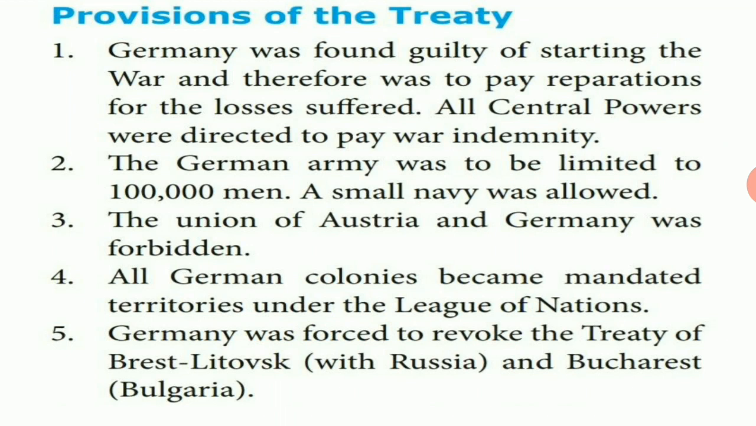Next point, Germany was forced to revoke the Treaty of Brest-Litovsk with Russia and the Treaty of Bucharest with Bulgaria. At the time of the First World War, Russia signed the Treaty of Brest-Litovsk with Germany and Bulgaria signed the Treaty of Bucharest with Germany. At the end of the First World War, under the Treaty of Versailles provisions, both treaties were revoked. Germany was forced to revoke the Treaty of Brest-Litovsk and the Treaty of Bucharest.